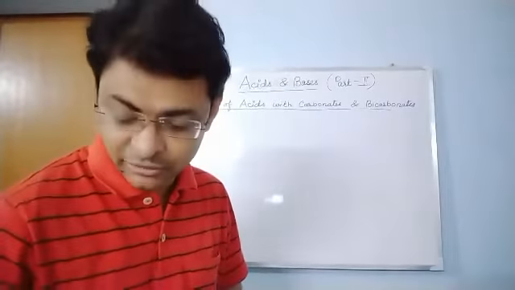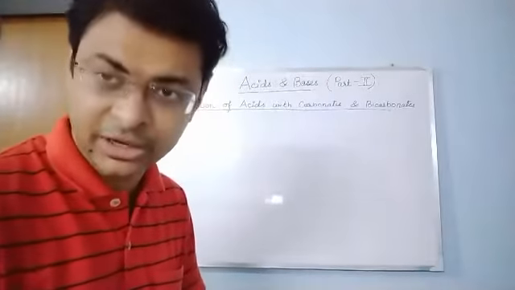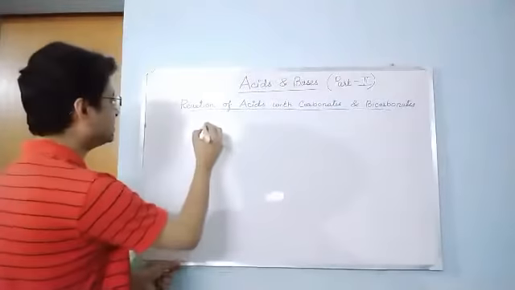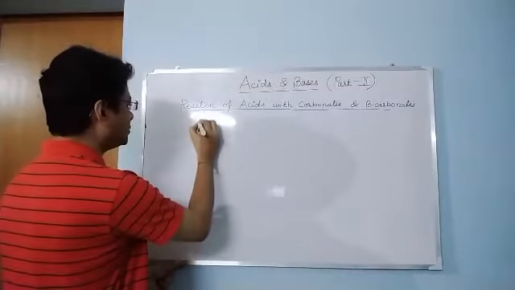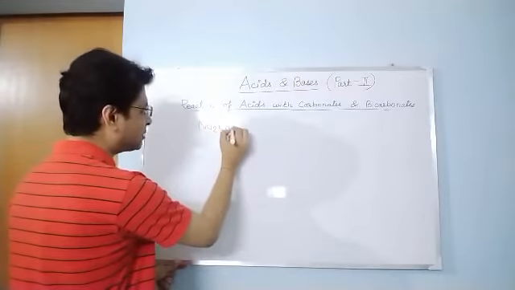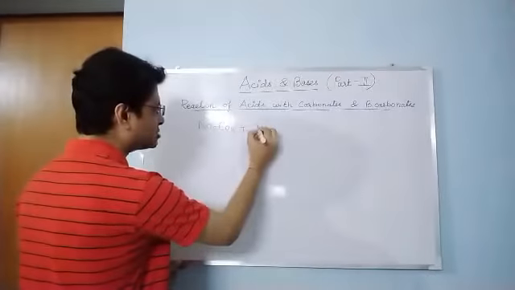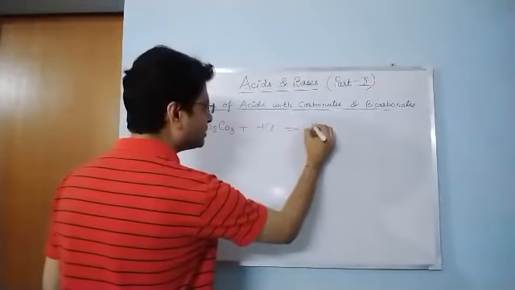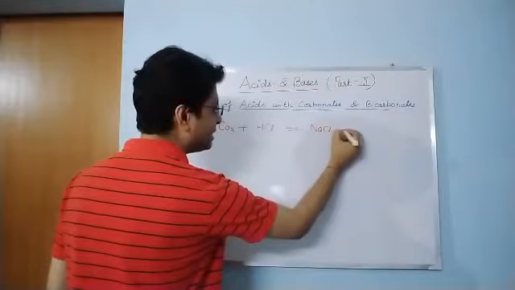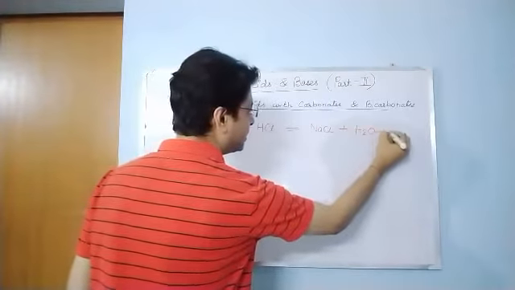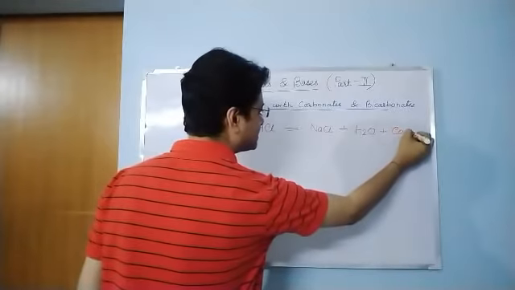Let me give you two examples, of a carbonate and a bicarbonate, so that it is easier for you. Suppose sodium carbonate reacts with hydrochloric acid to give NaCl plus water plus carbon dioxide gas.